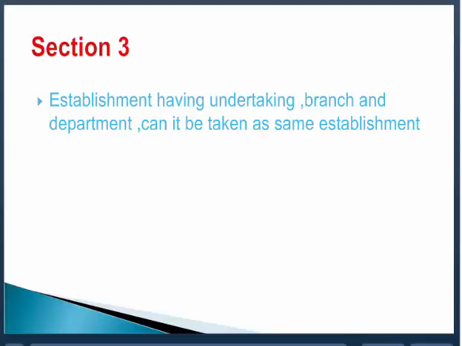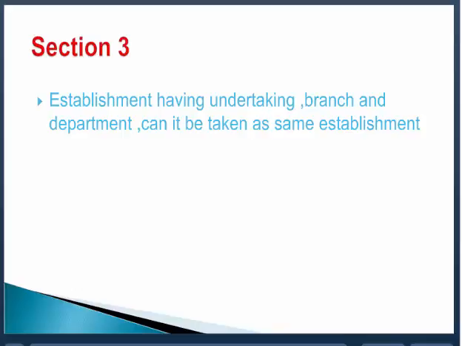What are these two cases? Number 1, if we prepare a separate balance sheet for the undertaking or for the branch. And number 2, never before have they been treated as a separate establishment. So in these two circumstances, these will not be taken as a part of the establishment. On the other hand, they will be taken as a separate establishment.